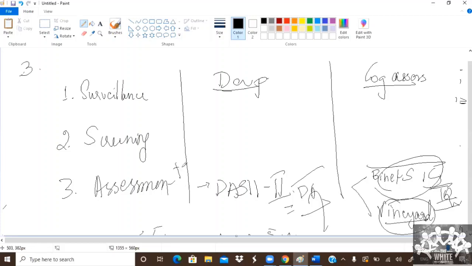So this is for diagnosis. The whole thing is for diagnosis. Screening is when you suspect, and when you have to screen these people, you use Trivandrum, Baroda, all these tools.